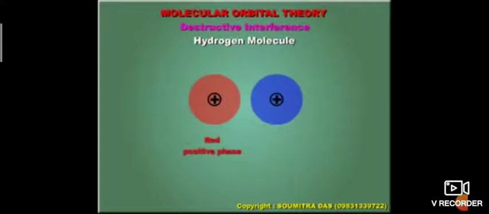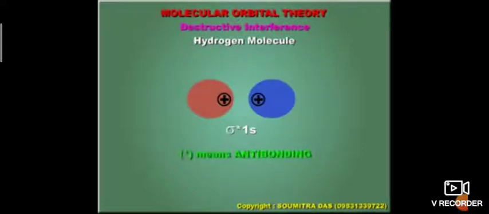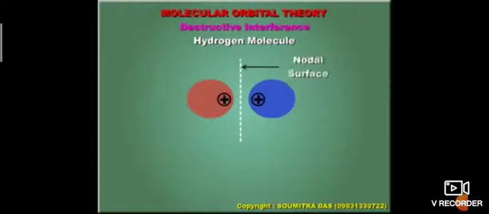Let us see the out of phase combination of hydrogen. When positive and negative combine, the middle part vanishes and it becomes two centric. This is sigma star 1s, formed out of phase. Where the nodal plane is, there is no probability of finding an electron, so it gives a strong repelling force and the nuclei cannot combine, leading to anti-bonding.